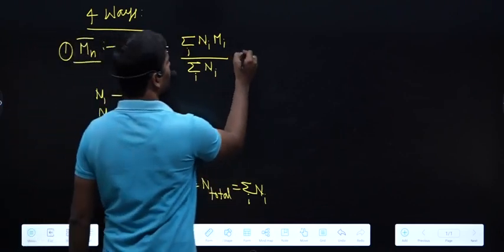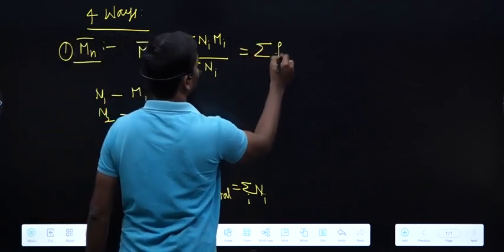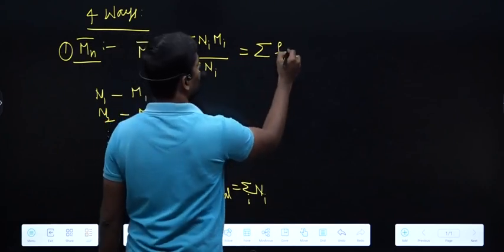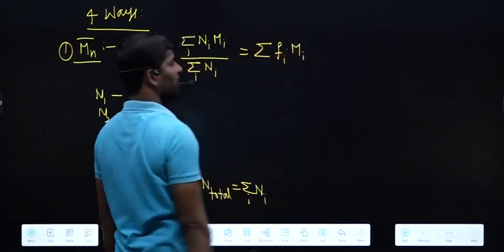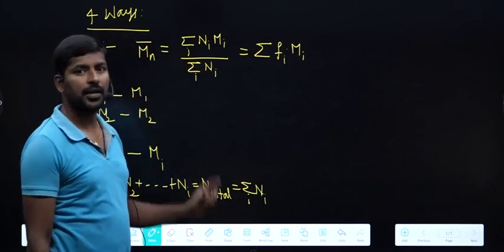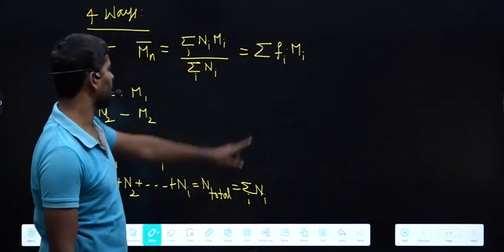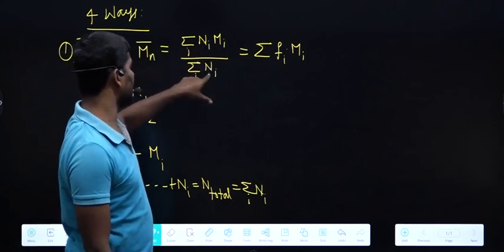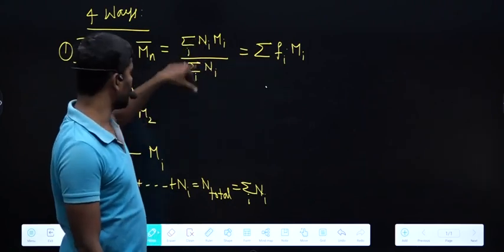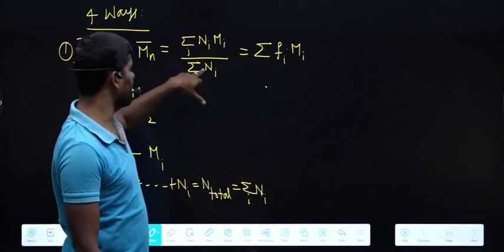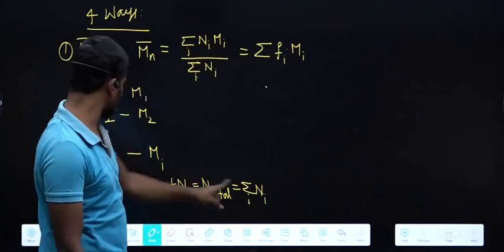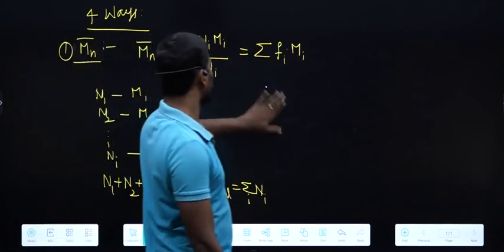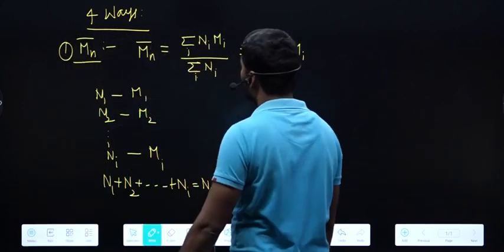Otherwise we can also give it like this: that is the sum of the fraction of molecules multiplied by their corresponding molar mass only. Fraction of molecules means we'll get Ni by N. So if you substitute, summation i Ni means N only. Summation i Ni is nothing but N only. Okay, so this is the number average